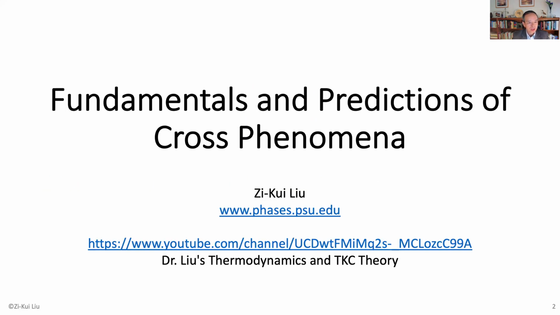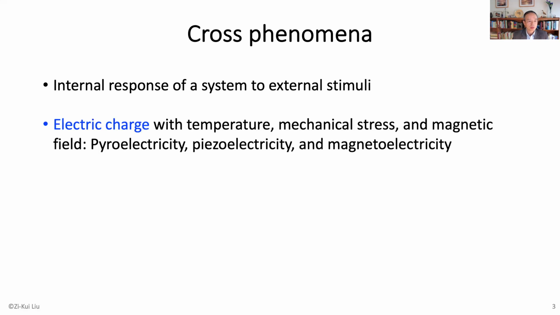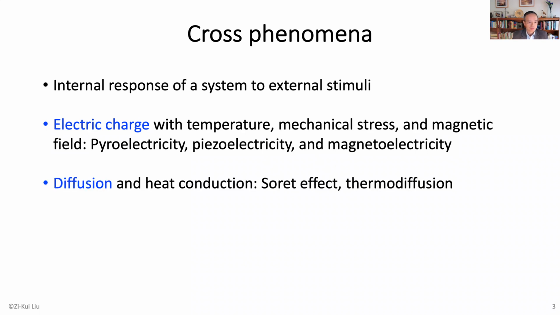Today, I'm going to talk about fundamentals and predictions of cross phenomena. My name is Zi-Kui from Pennsylvania State University. Cross phenomena is about internal response of a system to external stimuli. For example, electric charge responds to temperature, mechanical stress, and the magnetic field. We get a range of properties of the system.